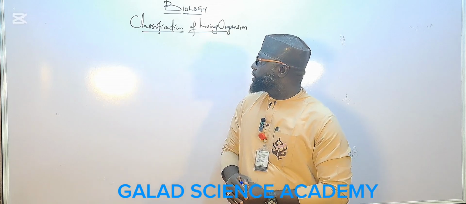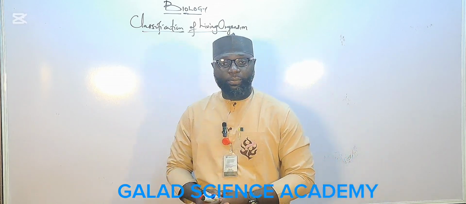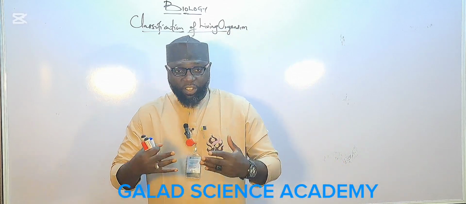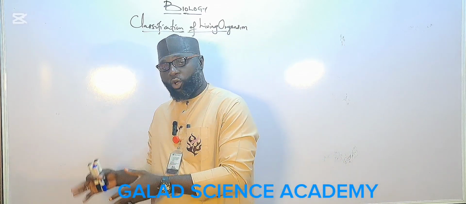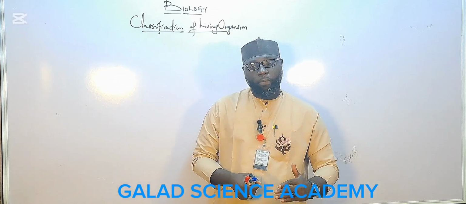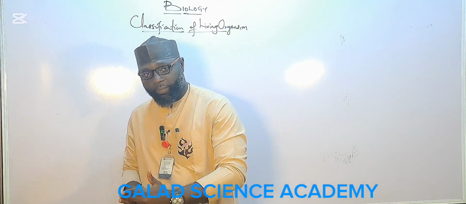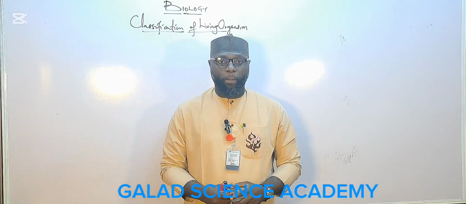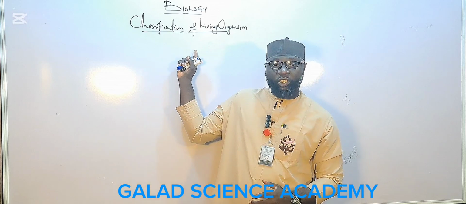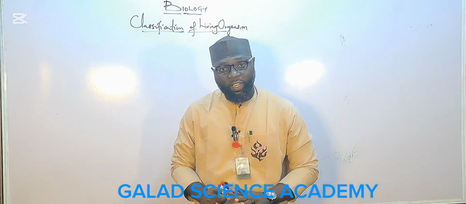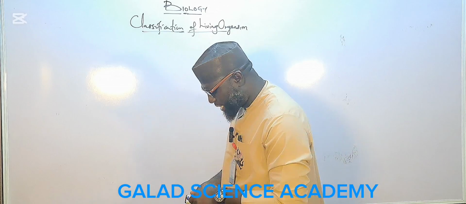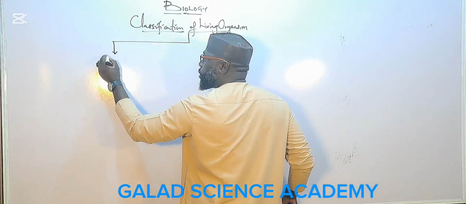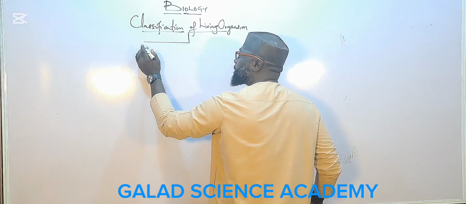The classification of living organisms is the process of grouping living organisms into two or more categories based on the features they have in common, evolutionary trait, and genetic makeup. That is the definition of classification of living organisms. And it can be divided into two parts.